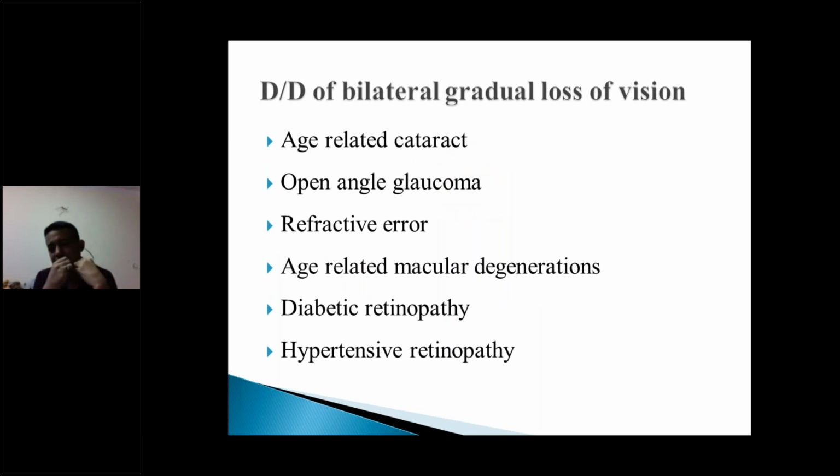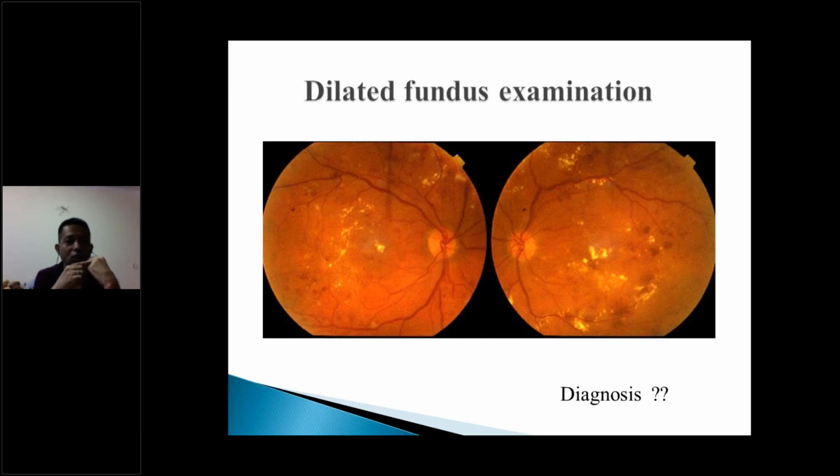So when you have this gradual painless loss of vision, we always think of many differential diagnoses like age-related cataract, open angle glaucoma, refractive error, age-related macular degeneration, diabetic retinopathy, sometimes hypertensive retinopathy or vein occlusion also. When you look at the fundus examination, this is what you see. You see a lot of tortuous vessels, a lot of hard exudates and areas of superficial and deep hemorrhage. On fundus examination, and also since the patient gives a history of diabetes for several years, you come to the conclusion that this patient has lost his vision due to diabetic retinopathy.